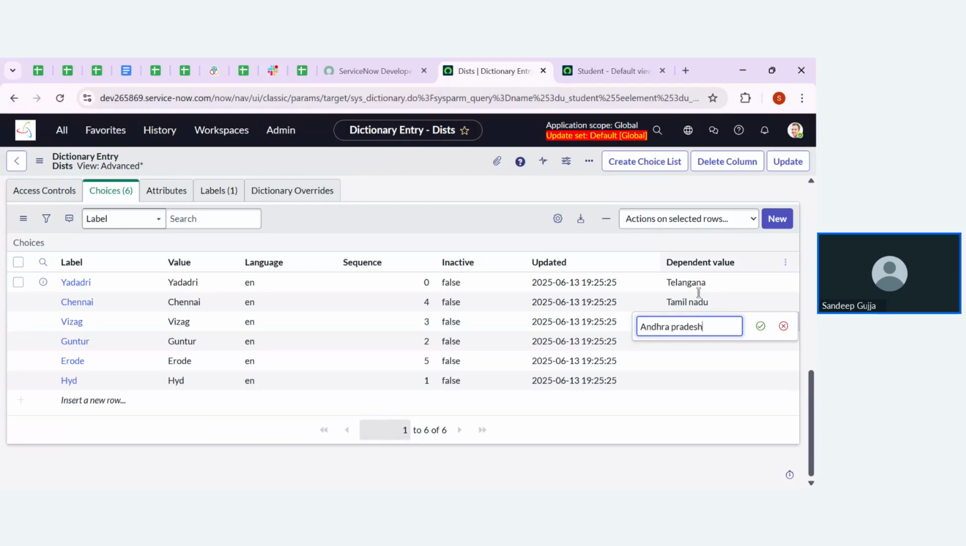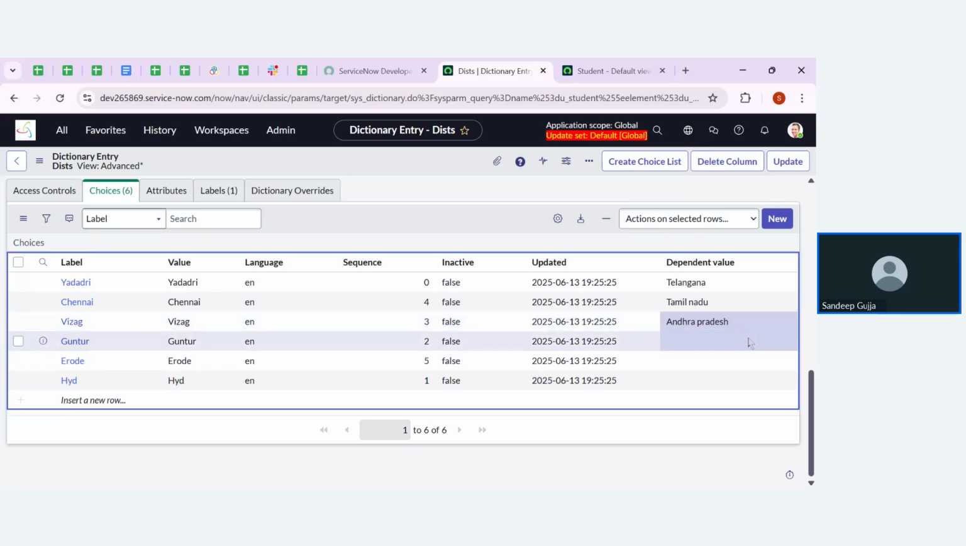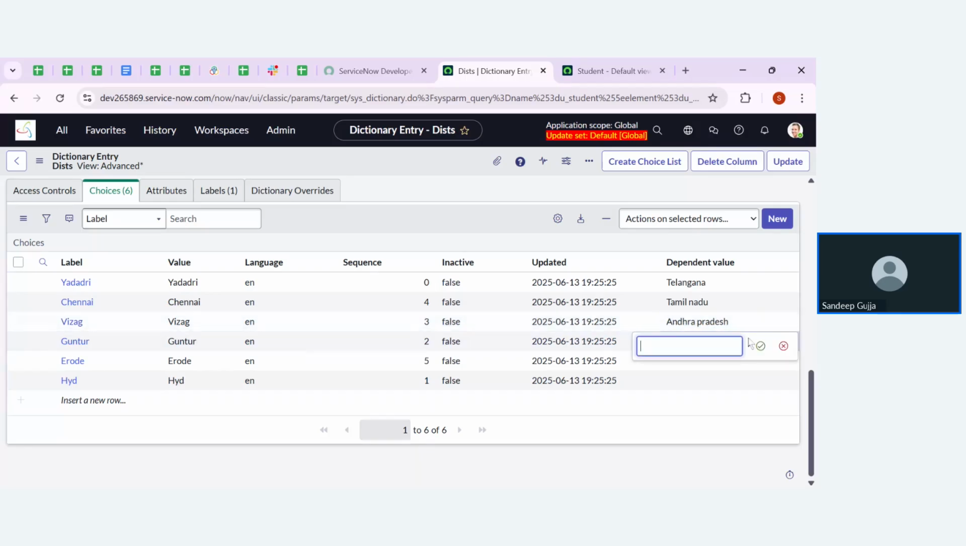Let me select that. Why I am choosing these values only is because if you go with the label name, it won't directly validate the exact configurations. So try to always pick the values and mention those in the dependent values. Okay. Let me do that for all of them. For Erode, that is Tamil Nadu. For the last one, Hyderabad, that is Telangana. Okay.